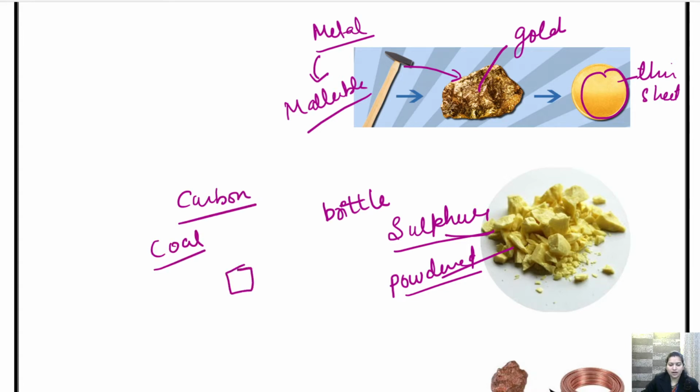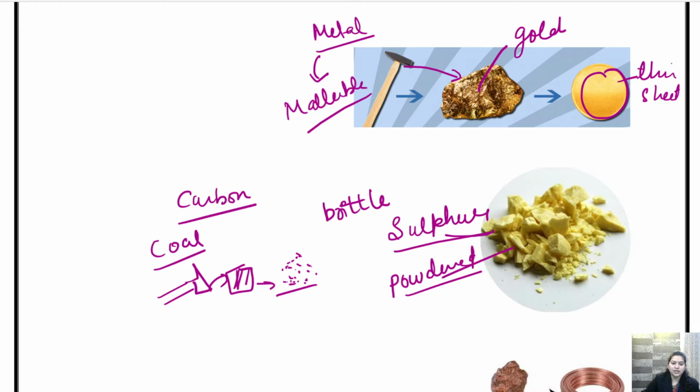So if we have a block of coal and if we hammer it, अगर हम इस पे hammering करते हैं, so it will also be broken down into a powdered state. It will not break into a sheet form.